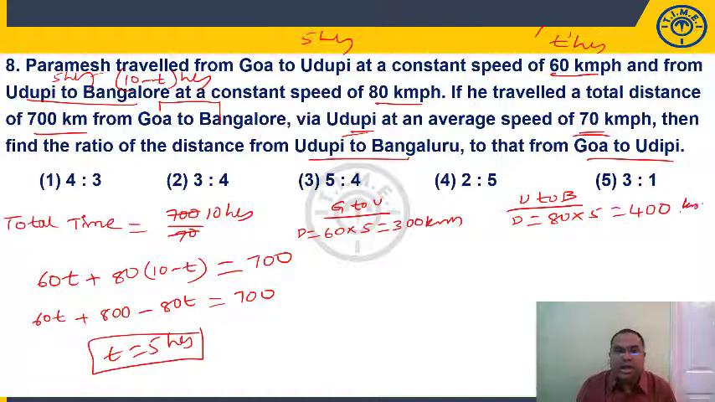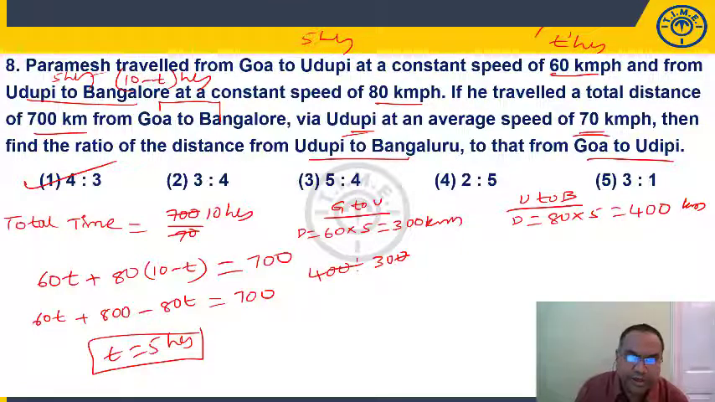Now what is the question? Ratio of distance from Udupi Bangalore to Goa Udupi. Udupi Bangalore is 400. Goa Udupi is 300. The ratio is 4:3. 4:3 is nothing but first option.